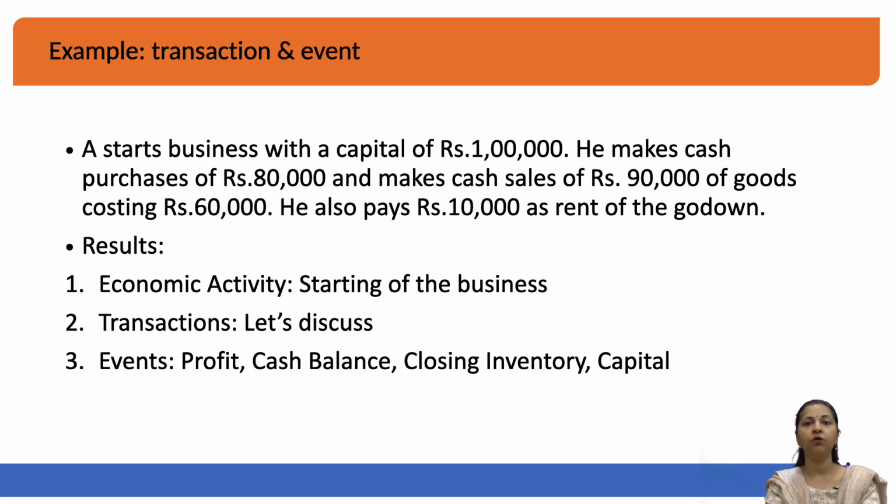If you talk about what is an event in case a cash sale is made, then cash is the output and reducing of the stock is an output. If you say that when you have paid a rent of godown, what is the output, then expense is an output, and certainly the cash balance is reducing, that is also an output.